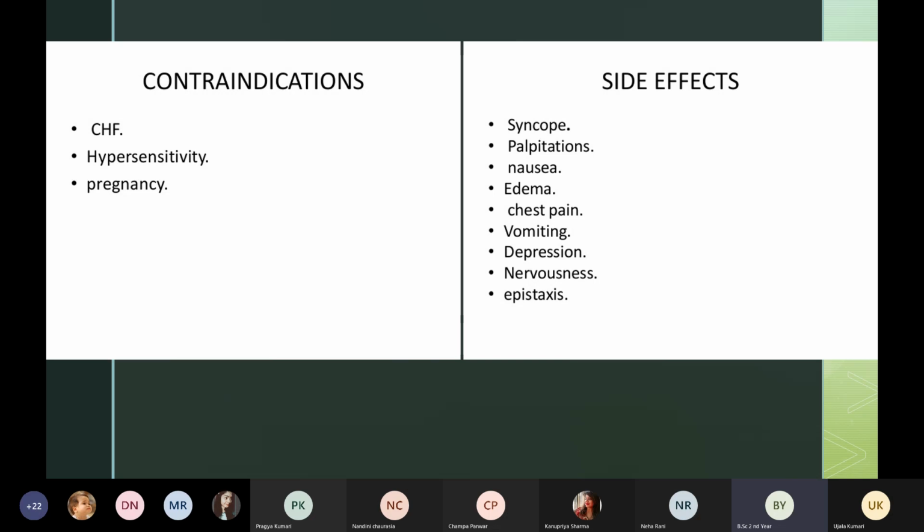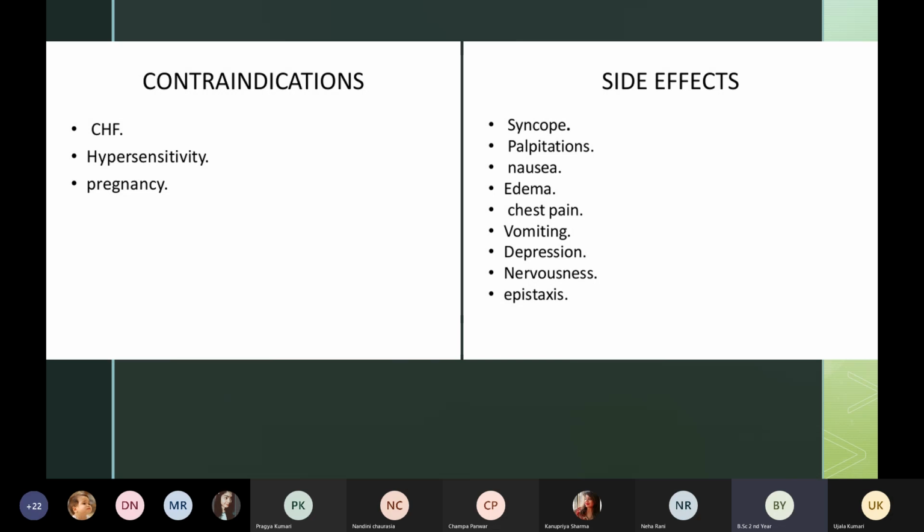Then nausea, patient can have edema, swelling of any part of the body. Patient can have chest pain, vomiting, depression, nervousness, and epistaxis.